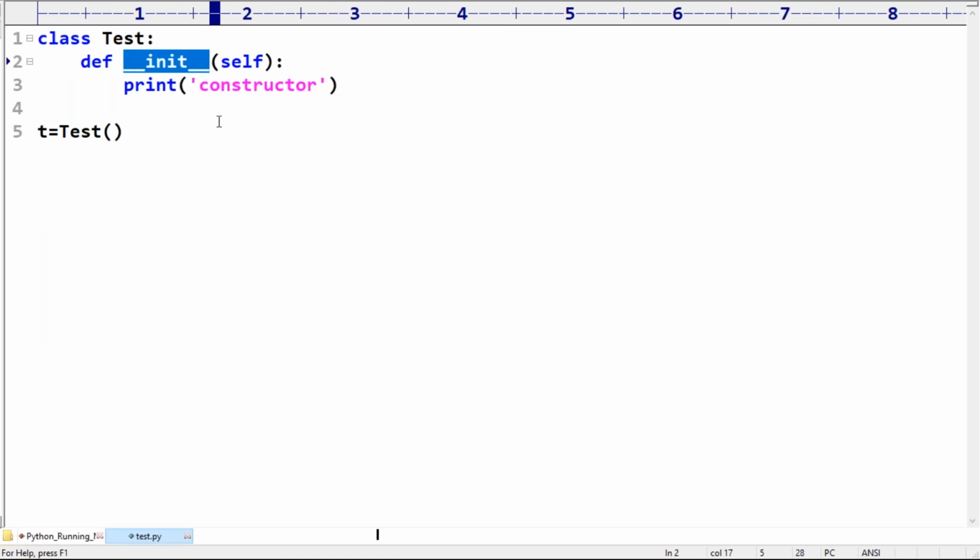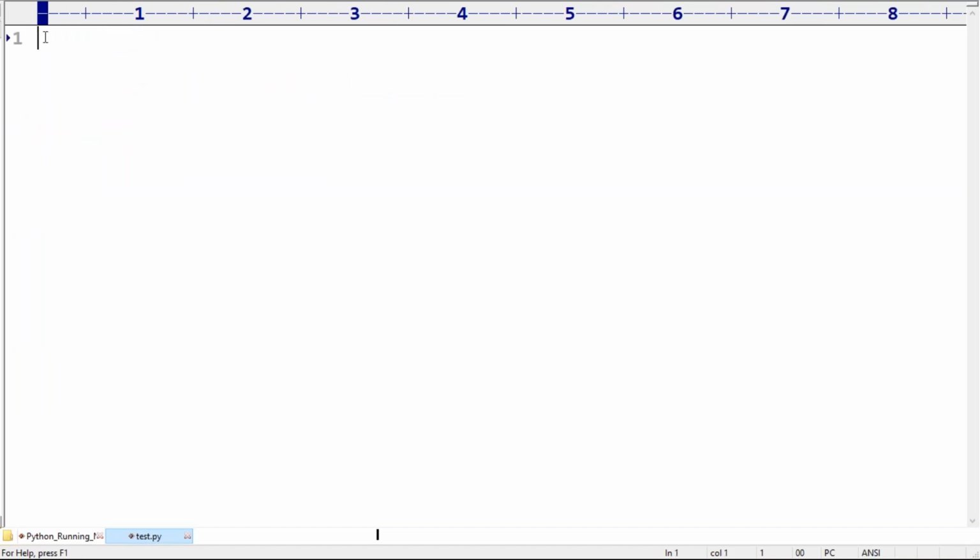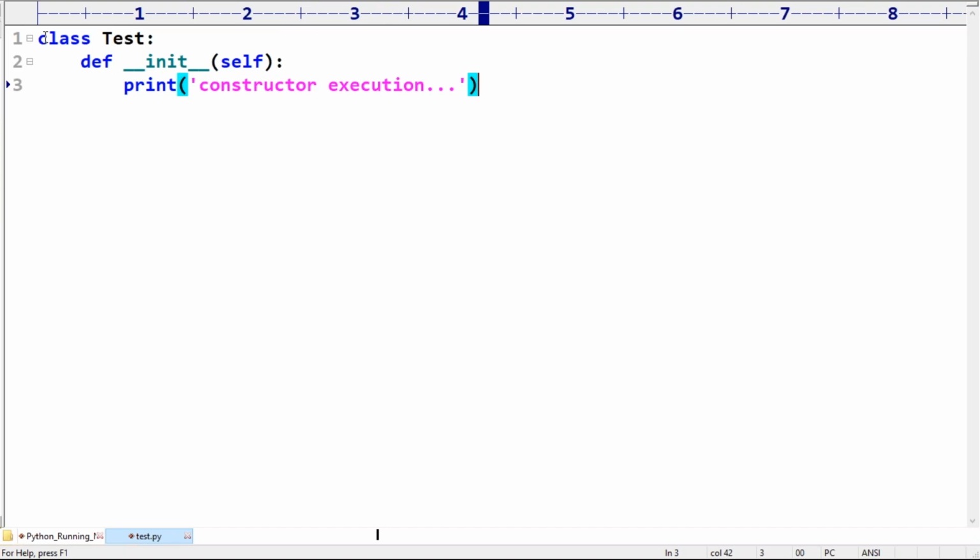Class Test. Inside it, underscore underscore init underscore underscore with self. Now print constructor execution. That's all. Now, is it a constructor or not? Please confirm or respond.